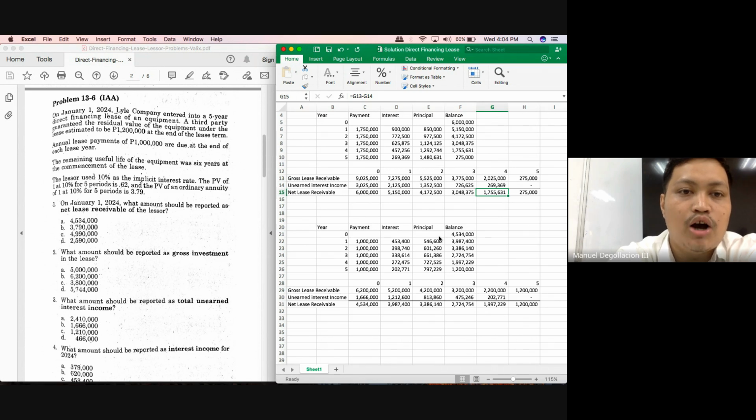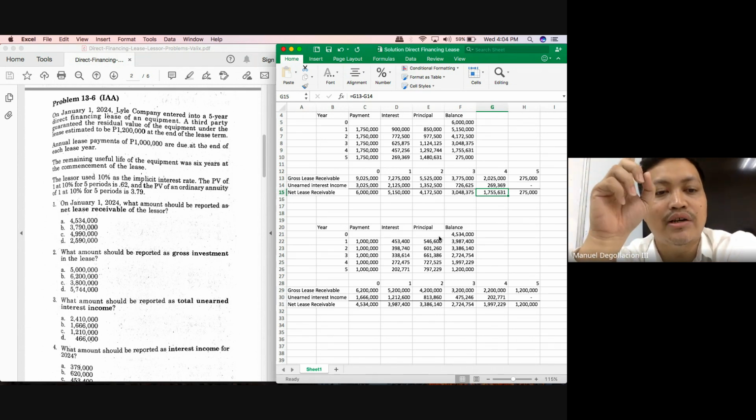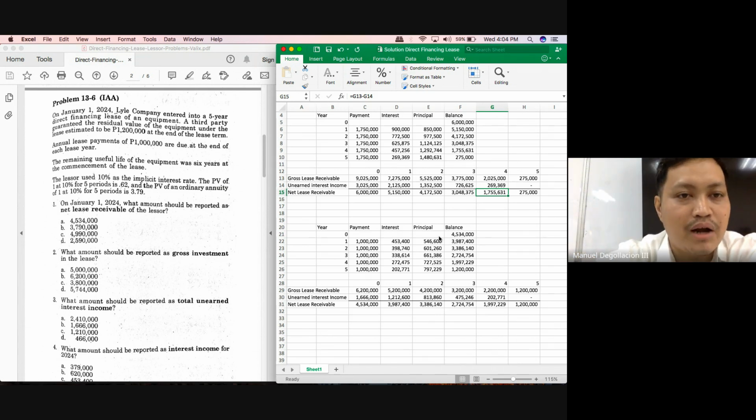So, how much payments are we going to receive every year? 1 million, and for how many years? 5. So 1 million times 5, you will have 5 million. And aside from that one, we would also get the guaranteed residual value of 1,200,000. So our gross investment would be 6,200,000. Now, going back to number 1, how did we answer net lease receivable in the previous problem?